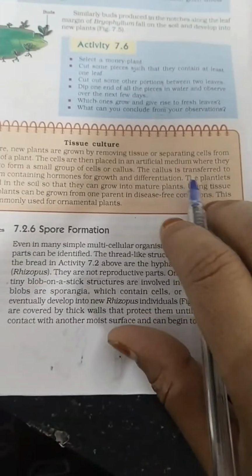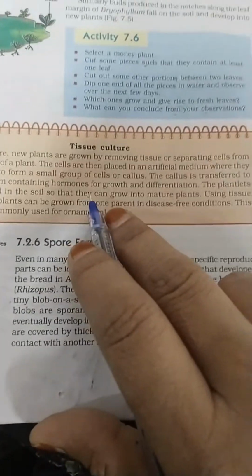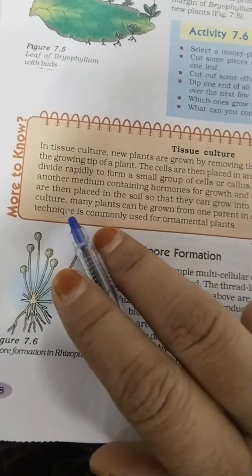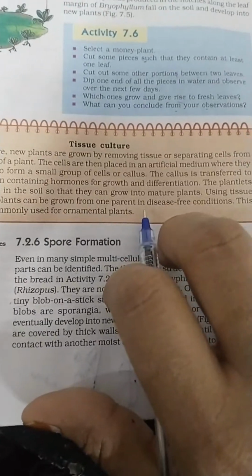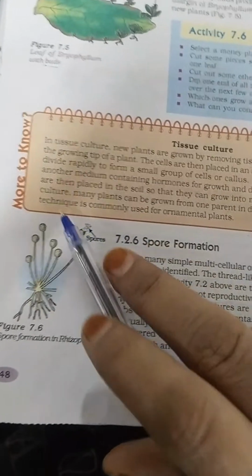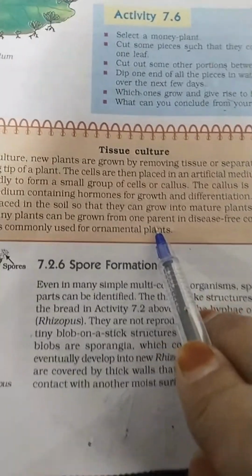The plantlets are then placed in the soil so that they can grow into mature plants. Using tissue culture, many plants can be grown from one parent in disease free conditions. This technique is commonly used for ornamental plants.